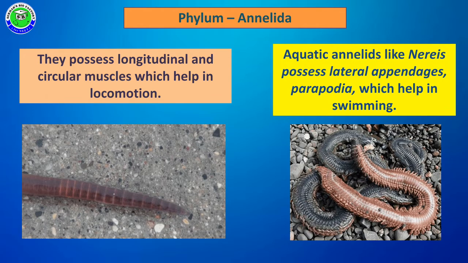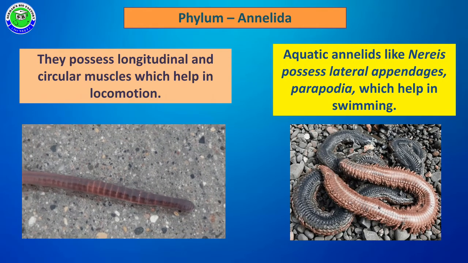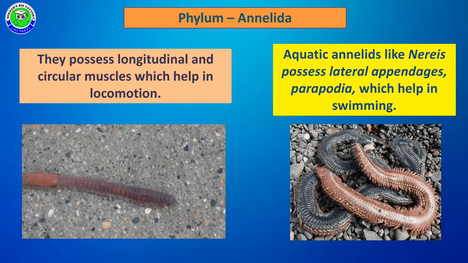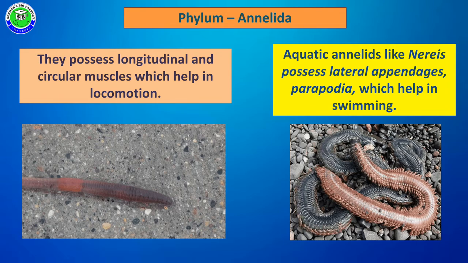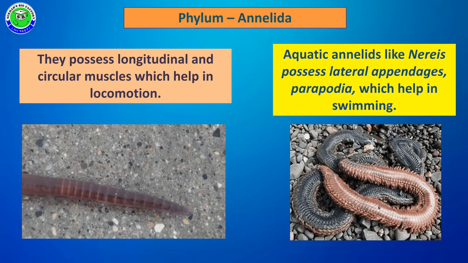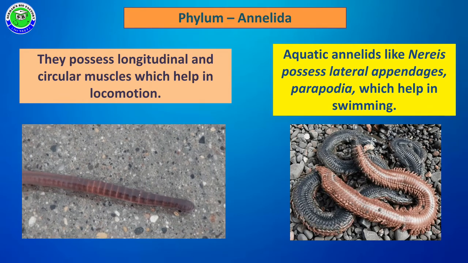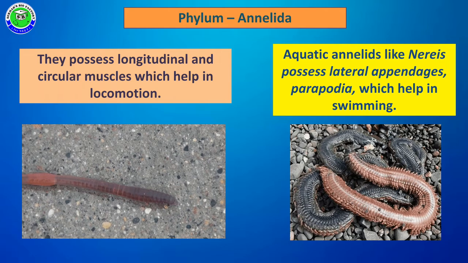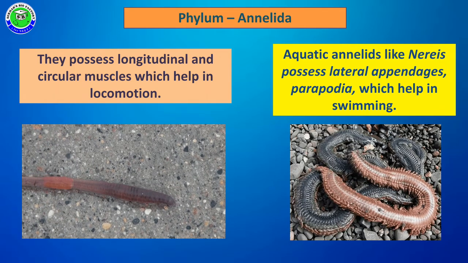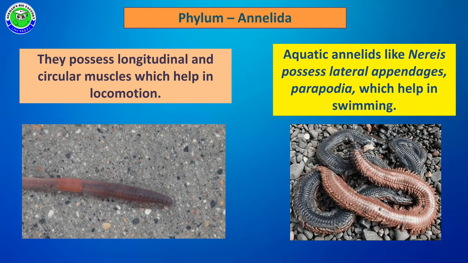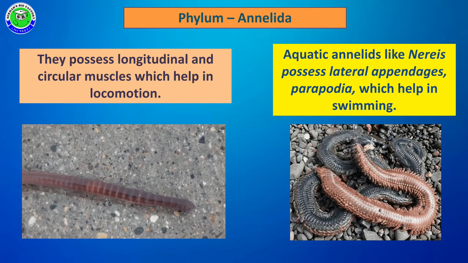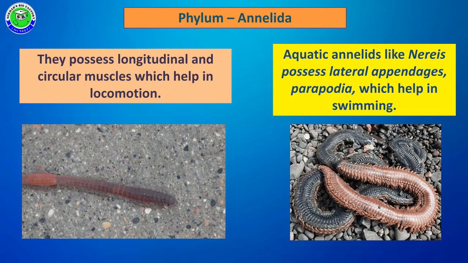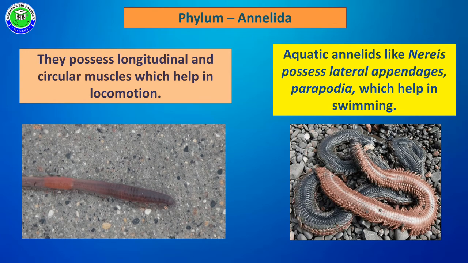But in some of the members, especially Nereis, which grows in an aquatic habitat, there are many lateral appendages. These lateral appendages are called parapodia. So with the help of these parapodia, it shows locomotion, especially when it is present in water. With the help of these parapodia, it performs swimming.